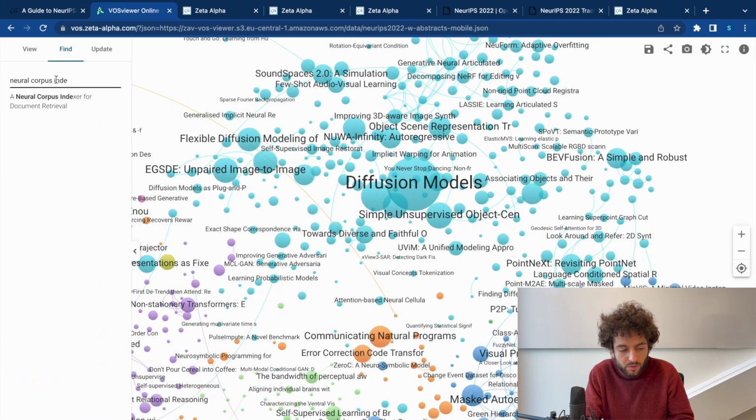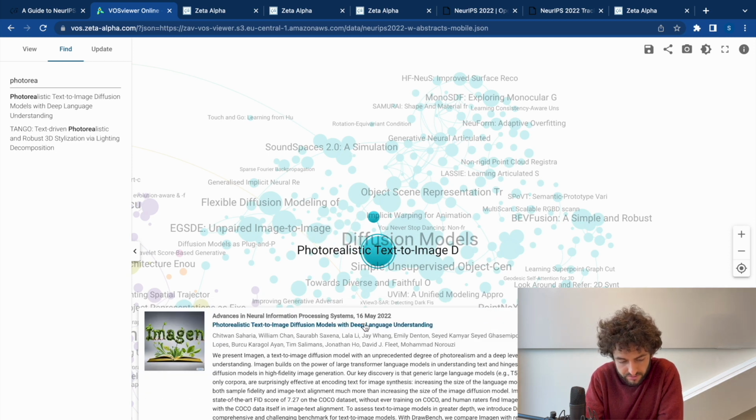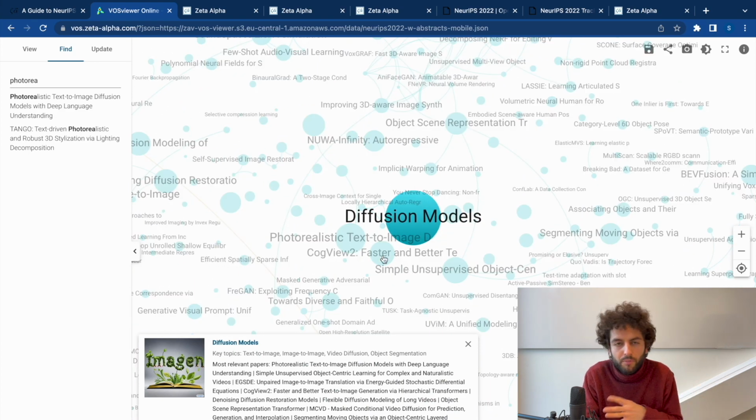So the first one that we have to highlight is Imagen, which was published at NeurIPS. It's Google's version of DALL-E 2, which had interestingly quite a few different design decisions, like the encoding of text by a frozen language model, and then a separate diffusion model with super resolution that generates images, which is quite different from the CLIP-based embeddings that OpenAI uses.